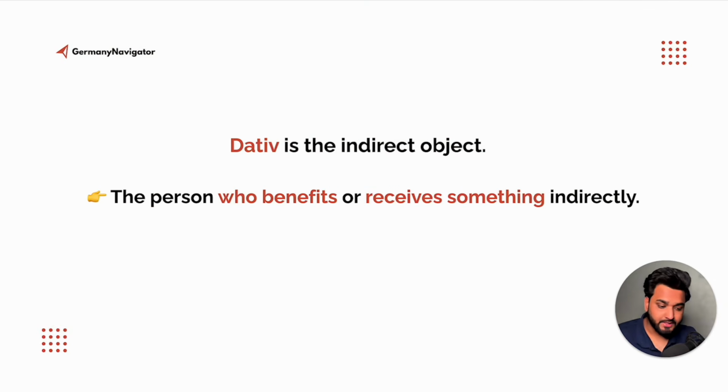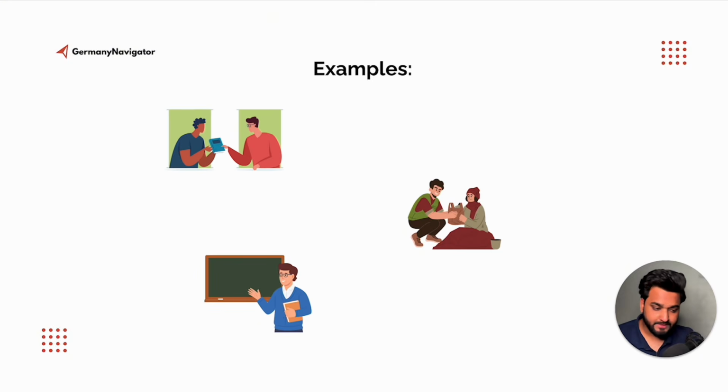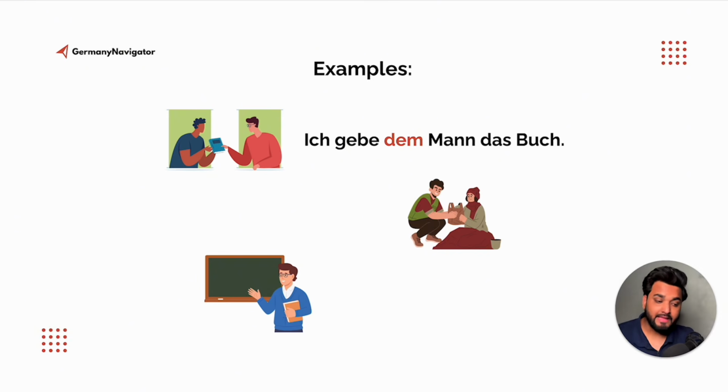What is dative? Dative is the indirect object, the person who benefits or receives something indirectly. Ask to whom or for whom. Let me show you some examples. Ich gebe dem Mann das Buch. So to whom am I giving the book? Ich gebe dem Mann. I am giving that person the book. In this case, das Buch is the accusative and dem Mann is dative. Then we have ich helfe der Frau. I am helping the woman. So whom do I help?